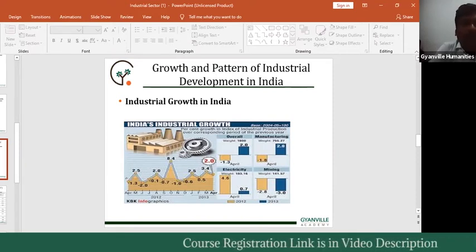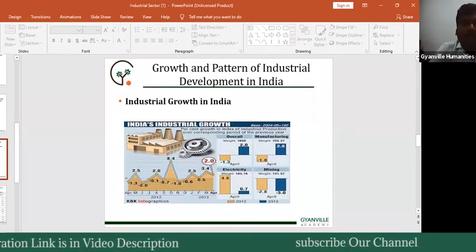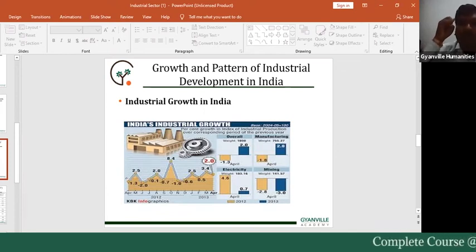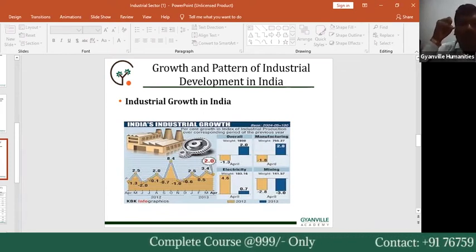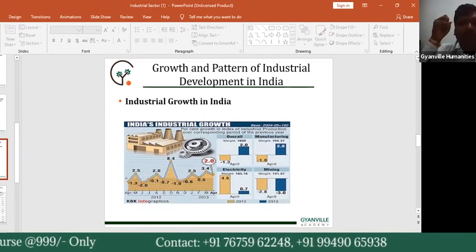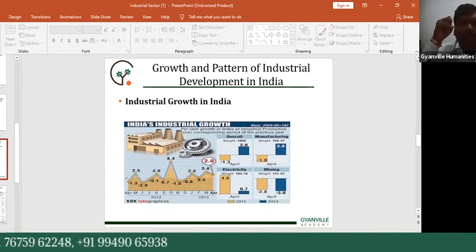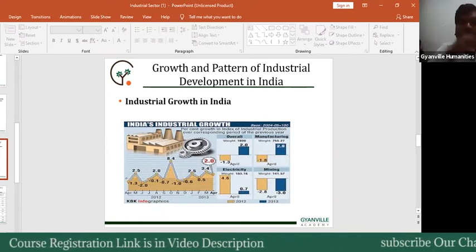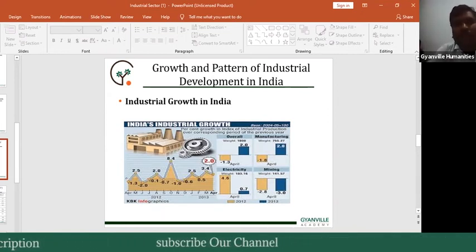In the initial time, we focused only on iron related industries like Bhilai, Rourkela and Renukunta. In the next phase, the Indian government focused on small scale industries also, and a number of industries were established in electronics, transportation and telecommunication.